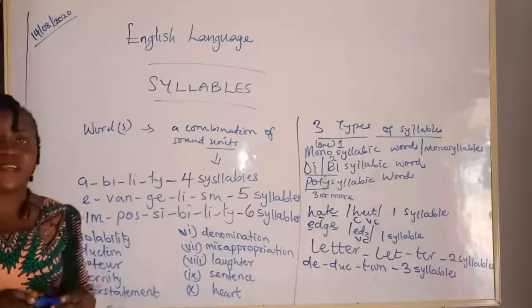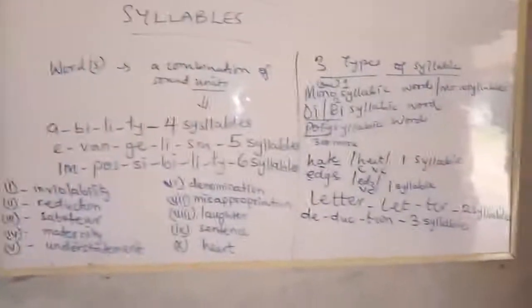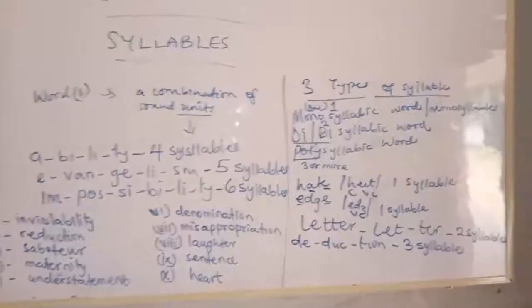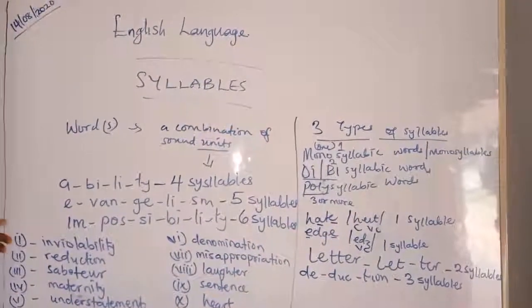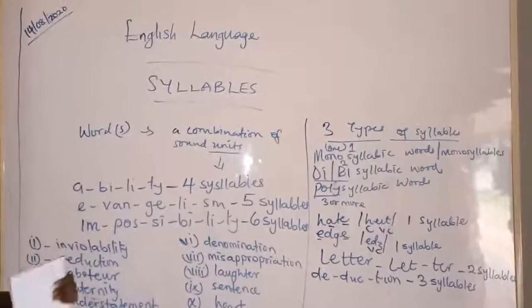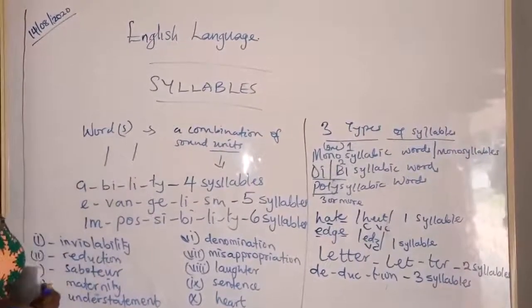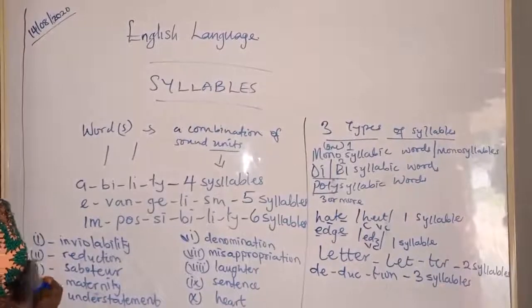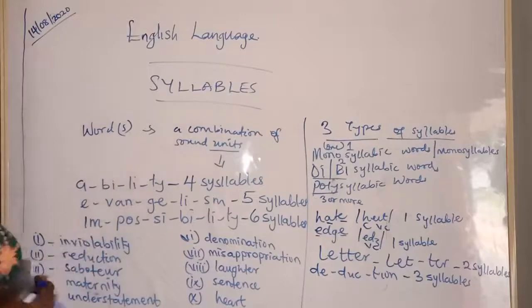There are 10 of them. I want you to take your time, pronounce correctly, and follow your voice. Follow how you pronounce and divide into syllables. I want you to use this method: use a dash to divide. I don't want a slash. You might have been taught that in your junior classes, but I don't want you to use this sign, as it might make it a bit rough. So use the dash, and I believe you will do it well.